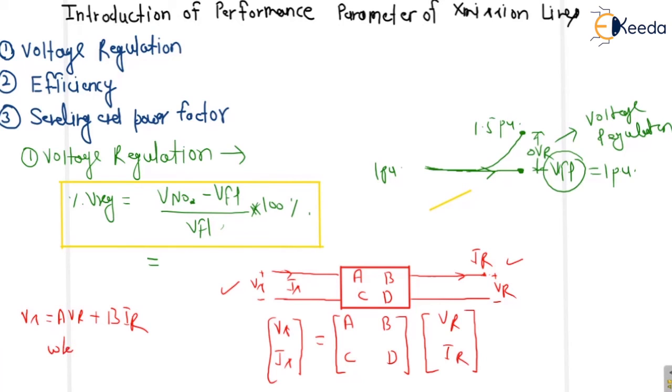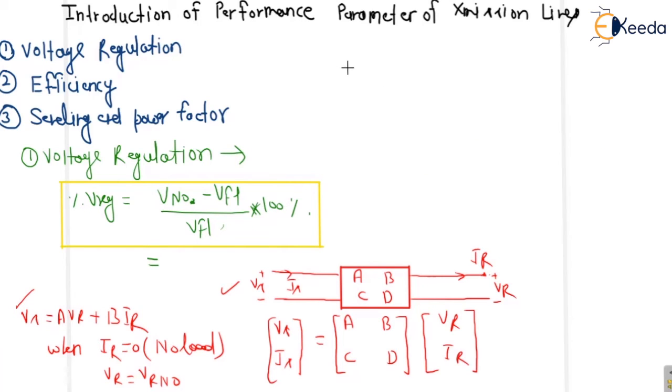When IR is equal to 0, meaning no load, then VR is equal to VR no load. So from this given equation, Vs is equal to A VR plus B IR, we can write Vs is equal to A into VR naught plus B into 0. So Vs is equal to A into VR naught, and the VR naught value will be equal to Vs upon A.